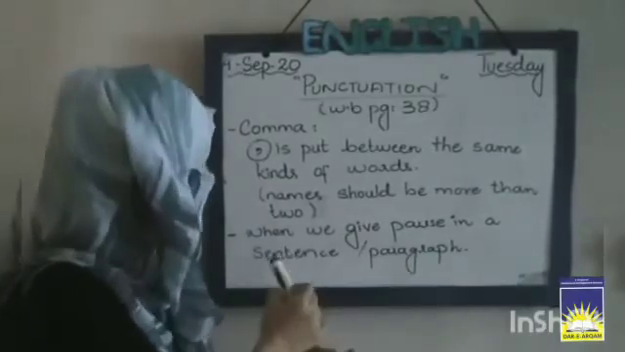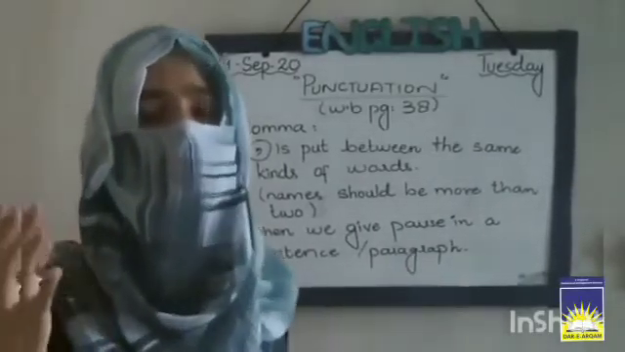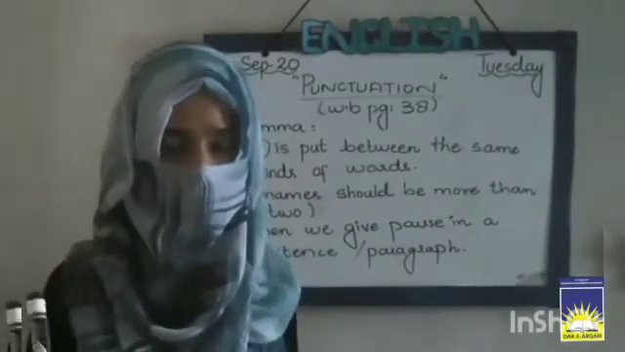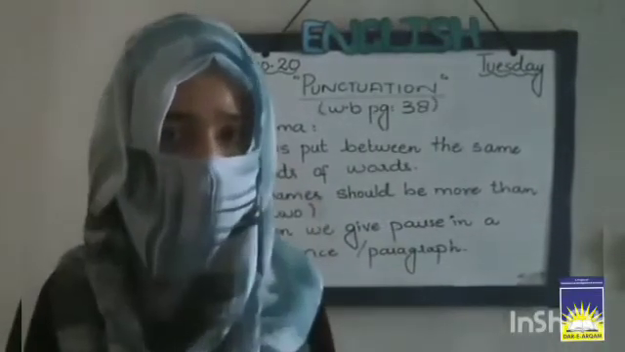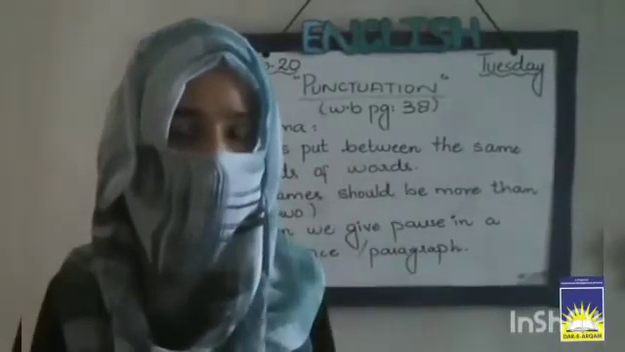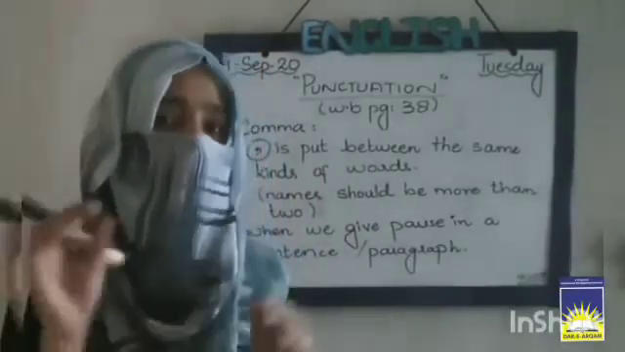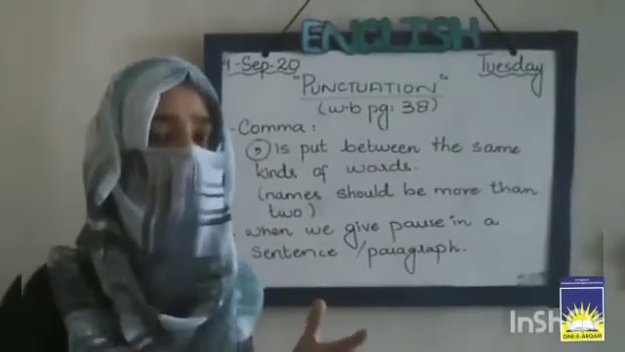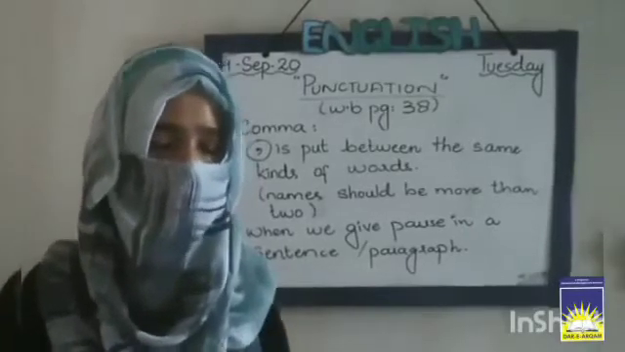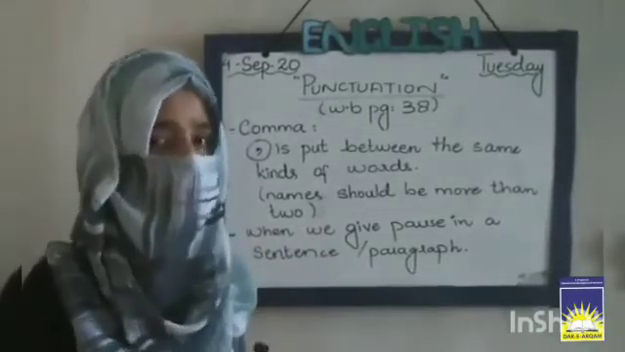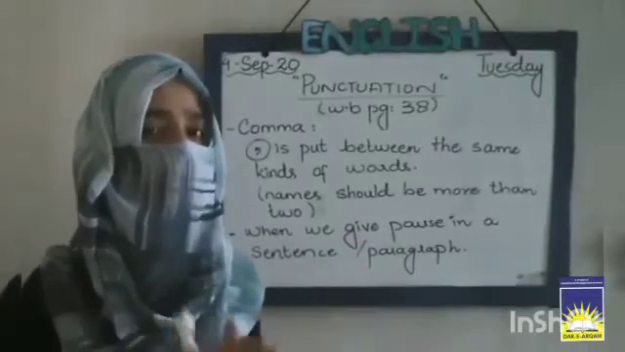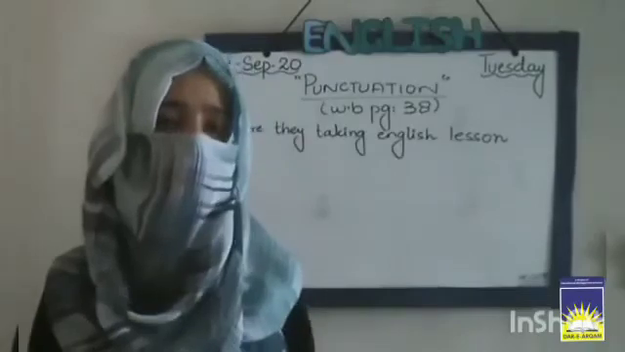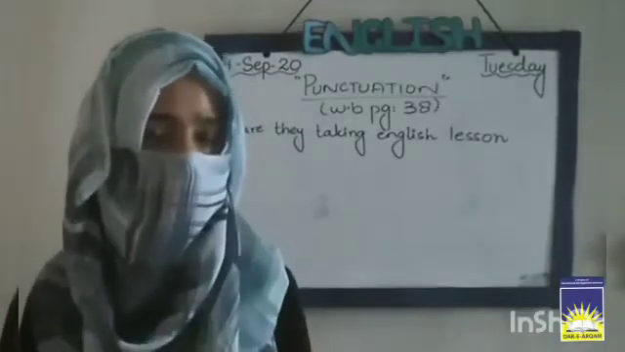When we give a pause in a sentence or paragraph, we will always use a comma. When we want to give a pause in a sentence, it means we want the reader to stop there, so we will put a comma after that word. So these are the rules we have to follow when using commas in a sentence. I am also solving an example on the board for you, so you will be clearer about using punctuation rules. The first sentence I have taken from your workbook, from the exercise that is given to you.